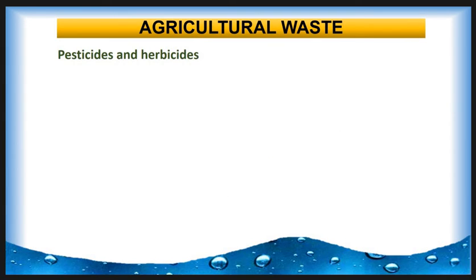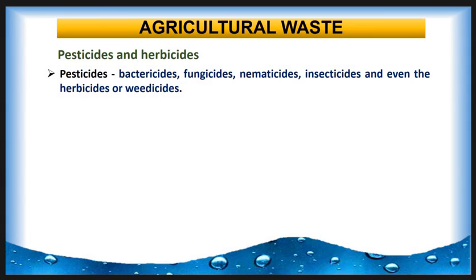Then the pesticides and herbicides. Pesticides are the chemicals used for killing plant and animal pests. Pesticide is the general term used for bactericide, fungicide, nematocide, insecticide and even herbicide or weedicide.